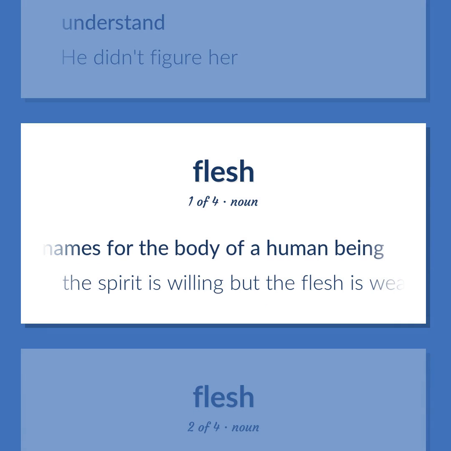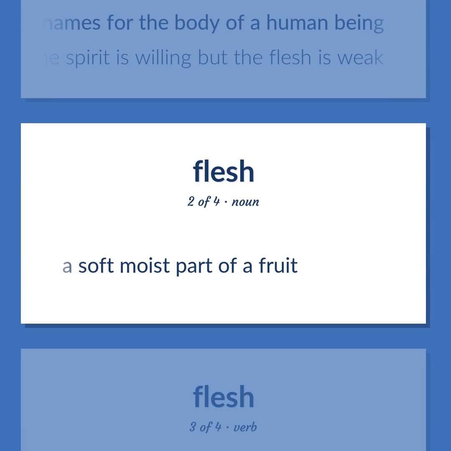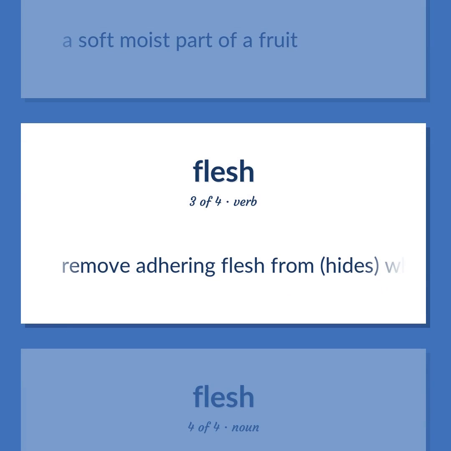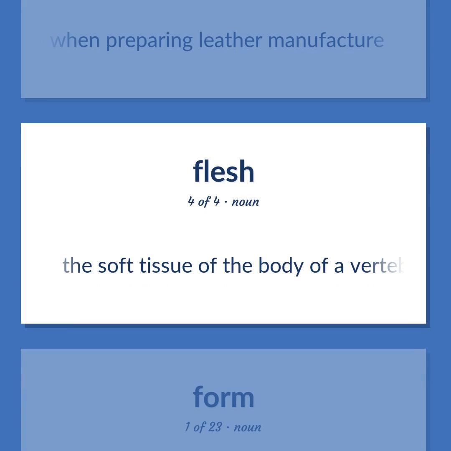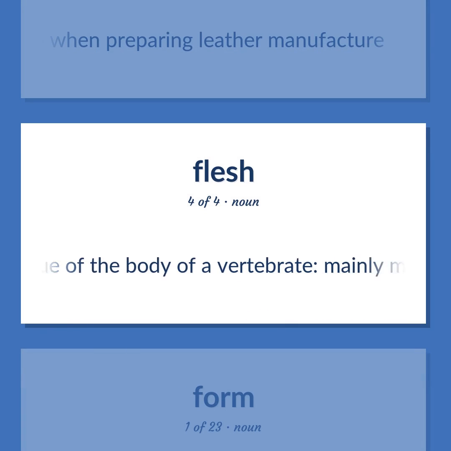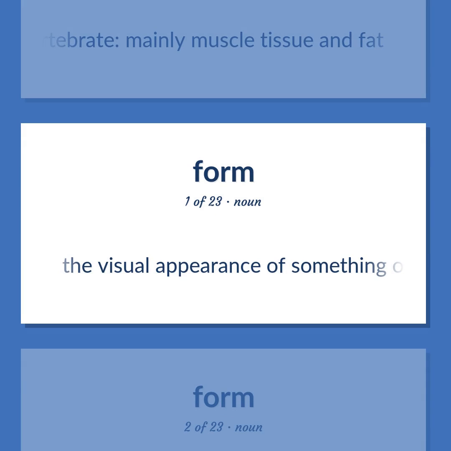The spirit is willing but the flesh is weak. A soft moist part of a fruit. Remove adhering flesh from hides when preparing leather manufacture. The soft tissue of the body of a vertebrate, mainly muscle tissue and fat. The visual appearance of something or someone.